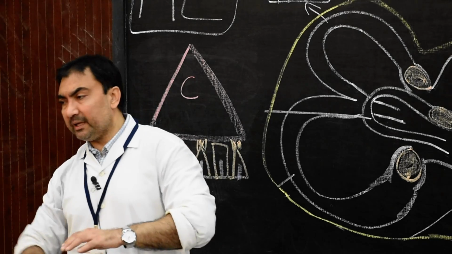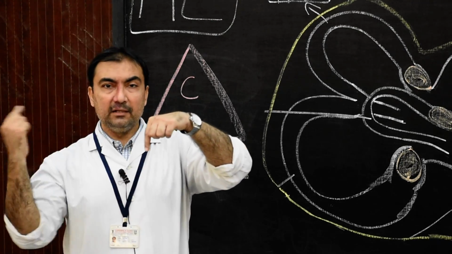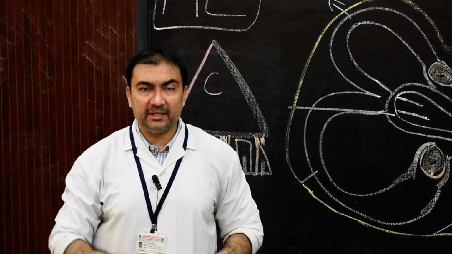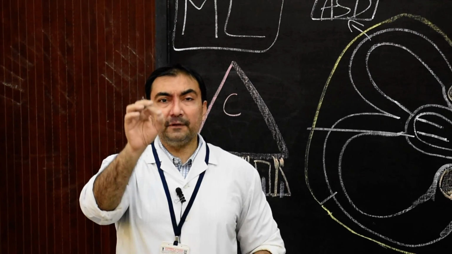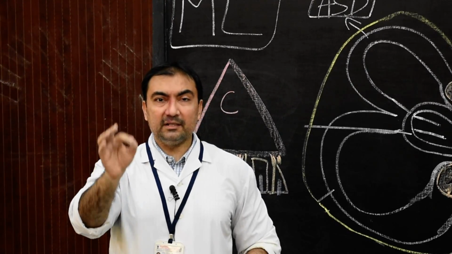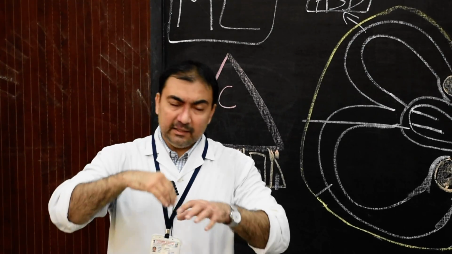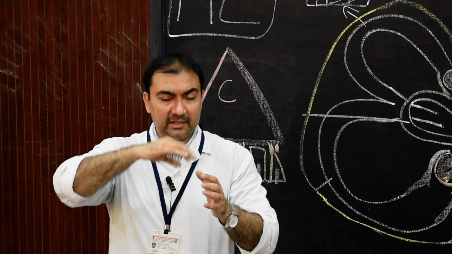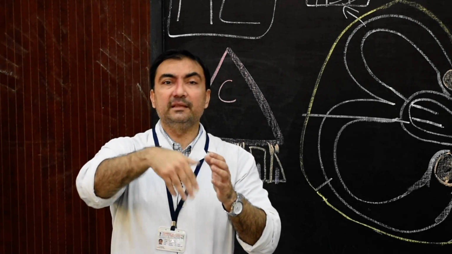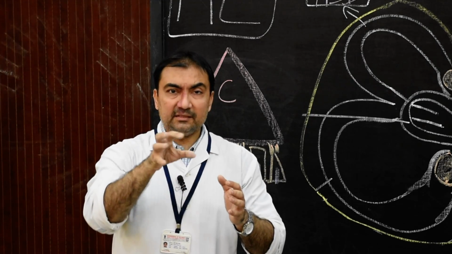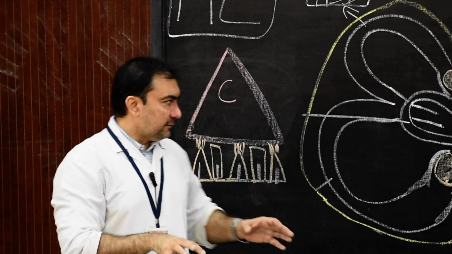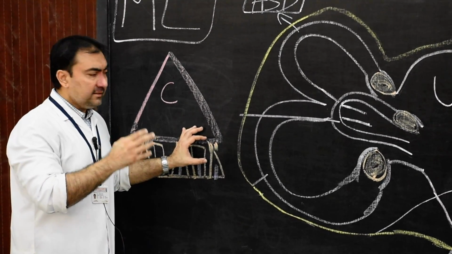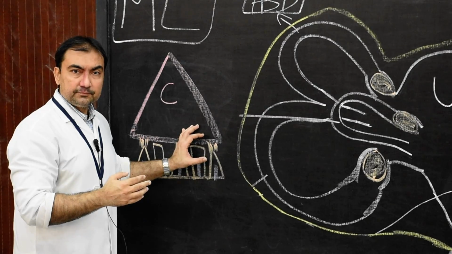For example, if your head is moving in a horizontal direction around a vertical plane, right to left or left to right, then the kinocilia and stereocilia of which crista ampullaris will be stimulated? Of lateral semicircular duct will be stimulated. Similarly, the other semicircular ducts, their respective kinocilia and stereocilia will be stimulated as the body will move in their planes. This is an example. So here we finish the entire crista ampullaris of the three semicircular ducts.